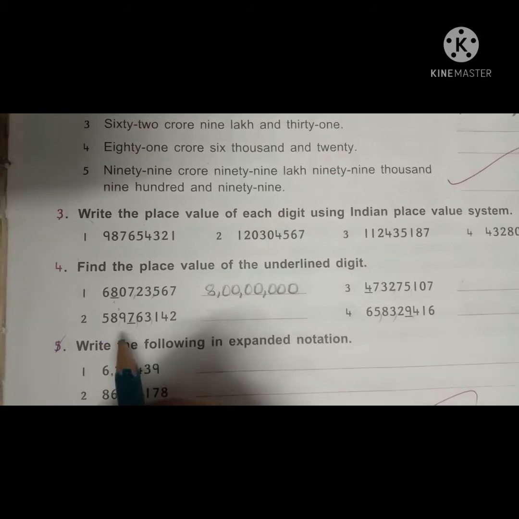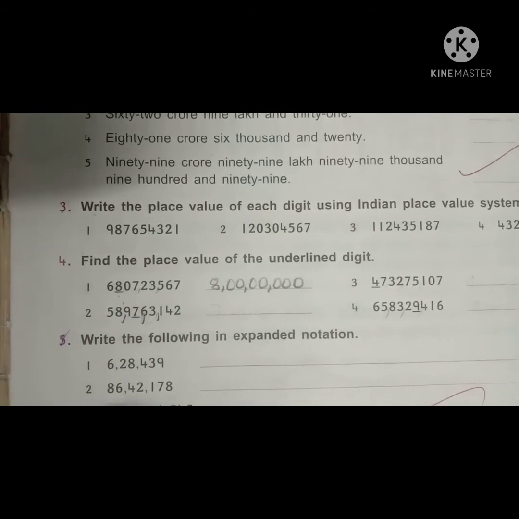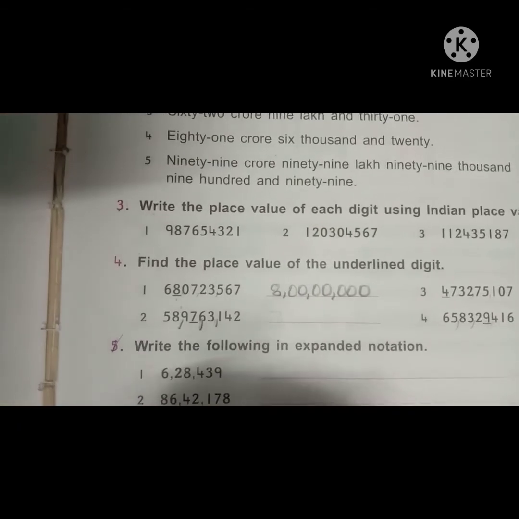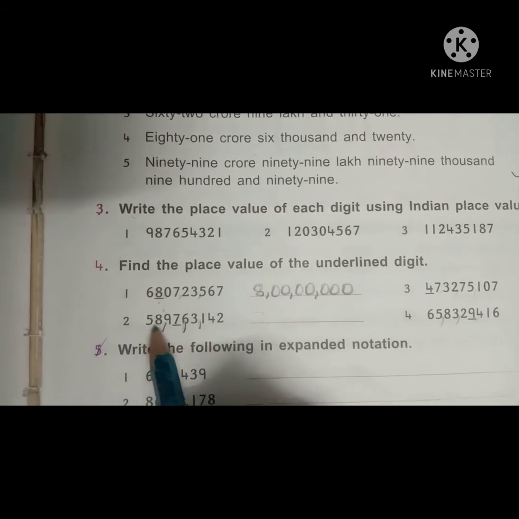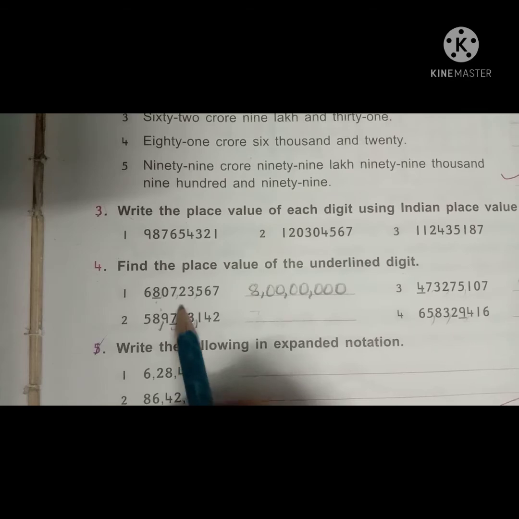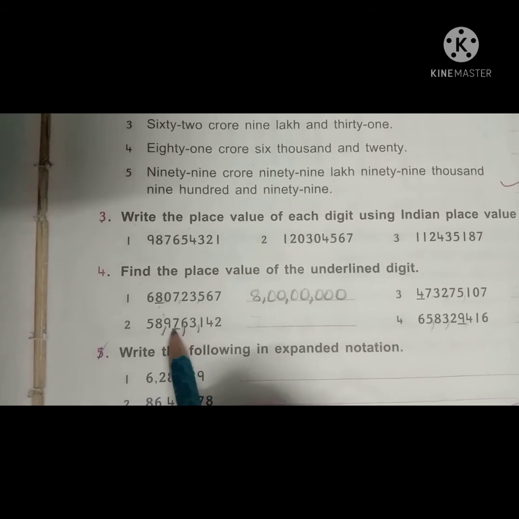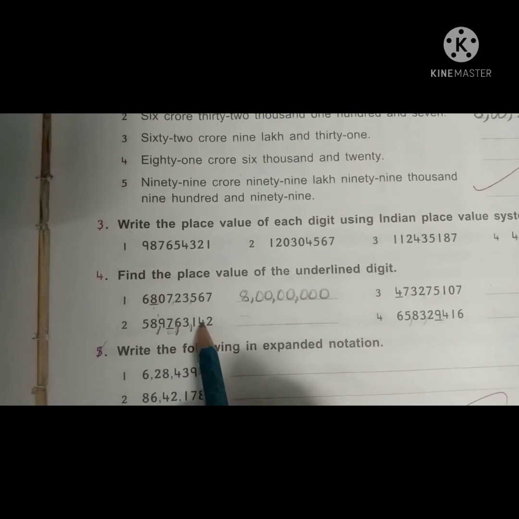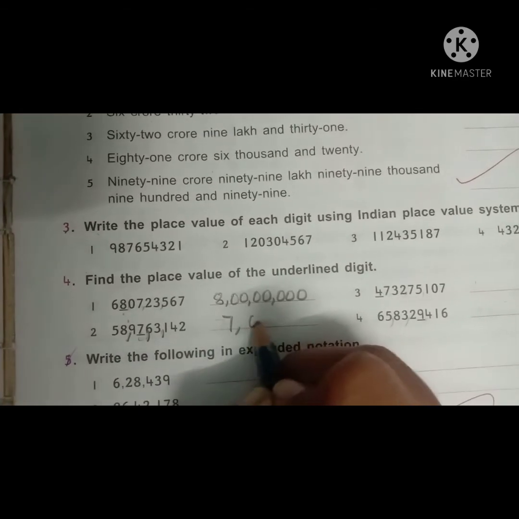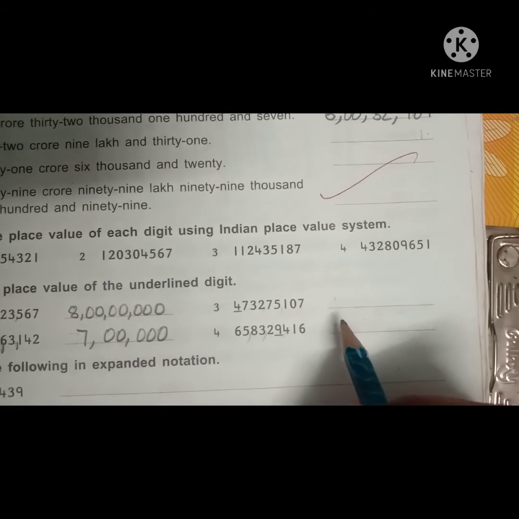Number 8 crores this is. Okay, next here see children, here again keep the commas. It must and should be a large number, so we must and should put commas. Okay, Nana? Now see what is the total number here. 48 crores 97 lakhs 63,142. Which number there is underlined? 7 is underlined. So which is this one? Ones, tens, hundreds, thousands, ten thousands, lakhs. So this is the lakhs place.